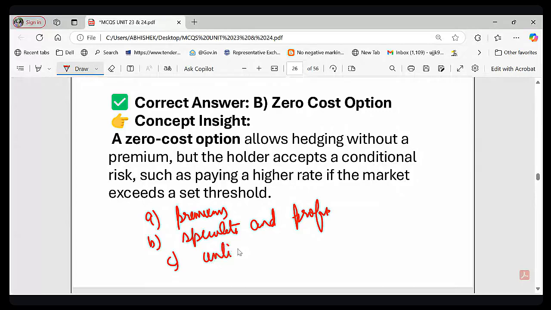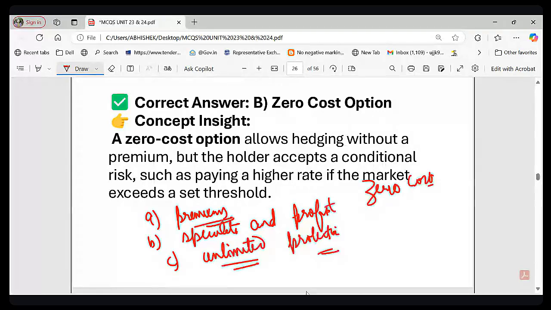Company zero cost option क्यों choose करती है? What do you think is the reason behind opting for this zero cost option? Please type A, B, C or D. What is the answer? Why does a company choose a zero cost option? To avoid paying a premium, or to speculate and make profit, or because they want unlimited protection?